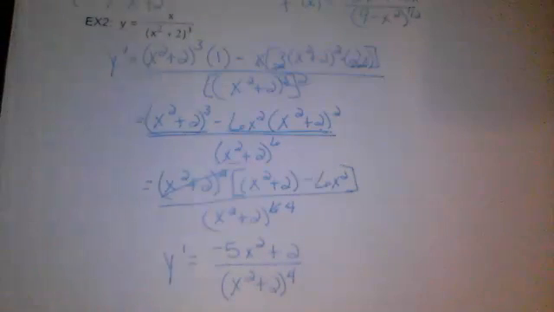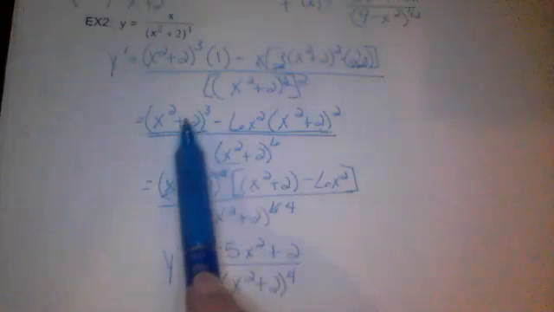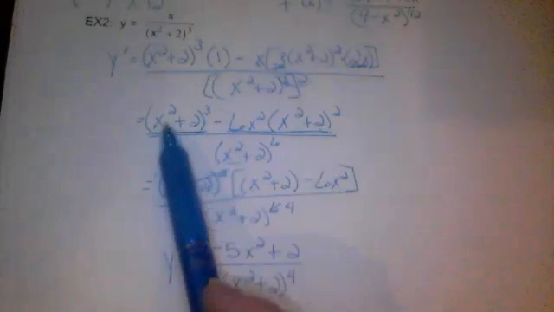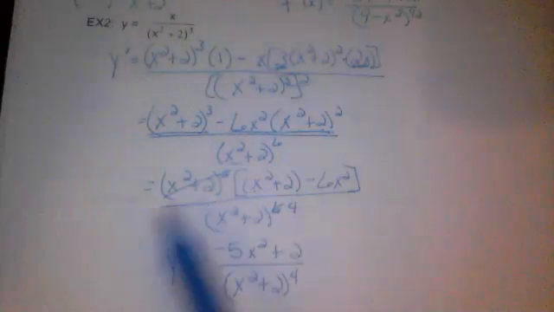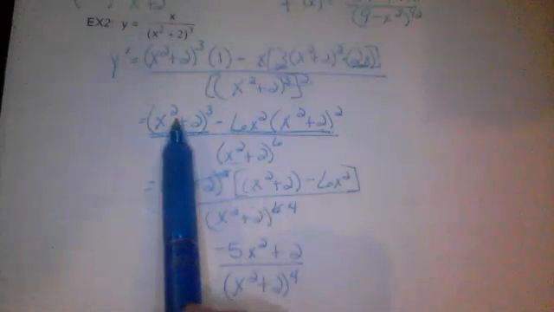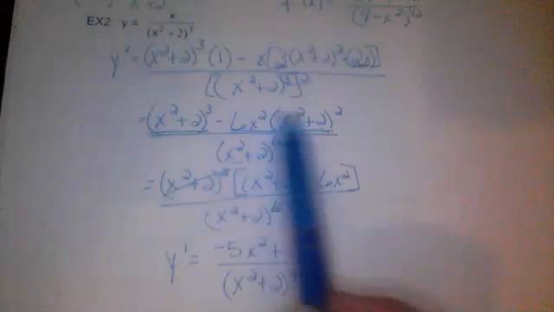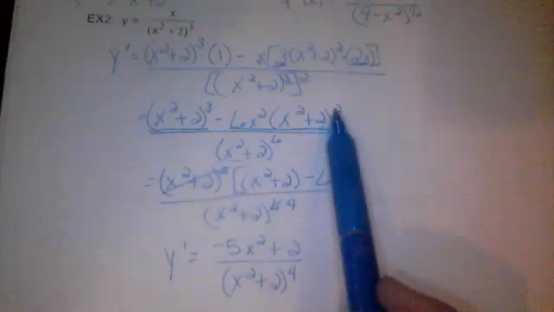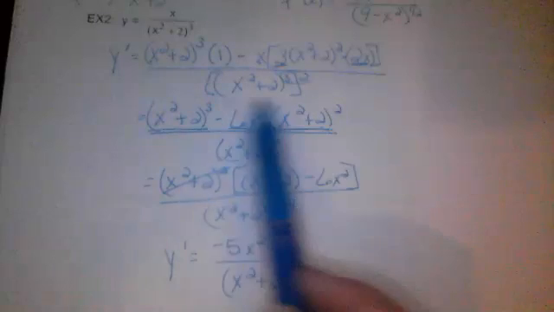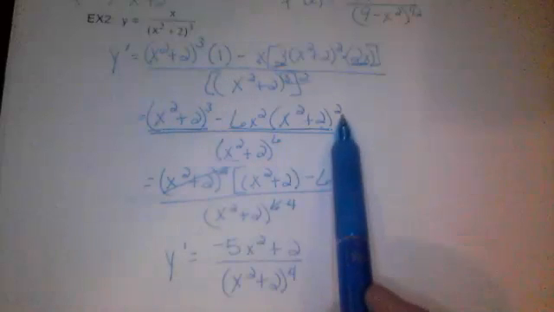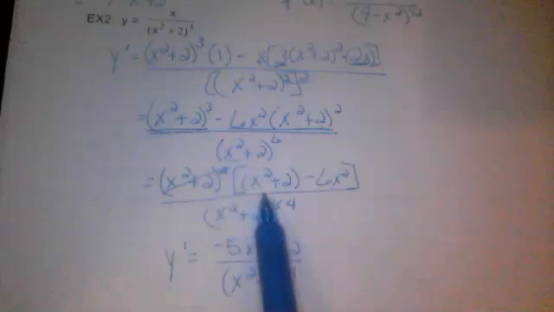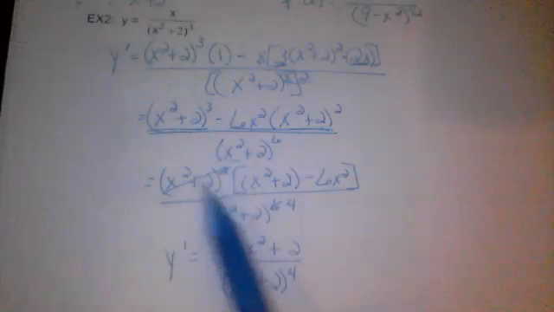So on these problems, whenever you get to this point where we could have squared this and raised this to the third power and combined a whole bunch of stuff and made a really long polynomial, that's not what you want to do if you can see that they all have something in common, because we could reduce this and make it a whole lot easier. So remember, you can always factor out the lower of the exponents, in this case the 2 or the second power. Just pull that out and then put what's left, and we can reduce.